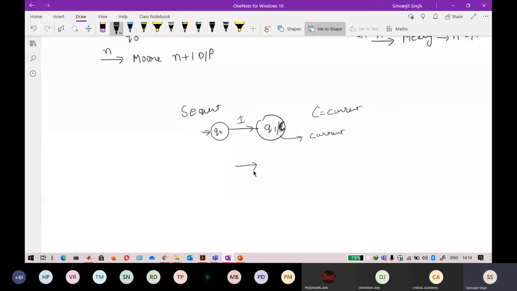You are in the lane and want to ask how much time it will take for your turn to come. This is a waiting state, and I give some input to it so that I get an output, like I will wait here for 1 hour or 2 hours or 3 hours, a definite period.